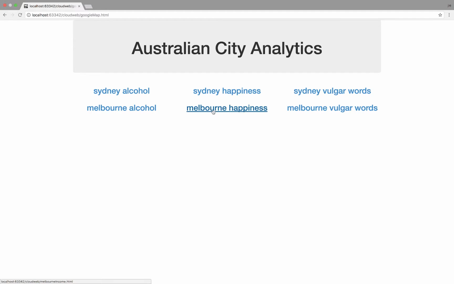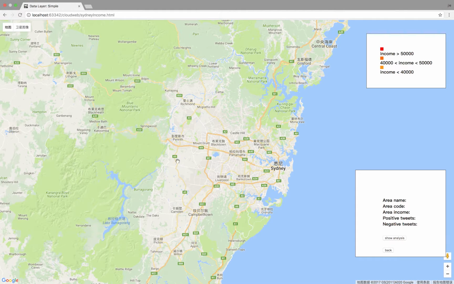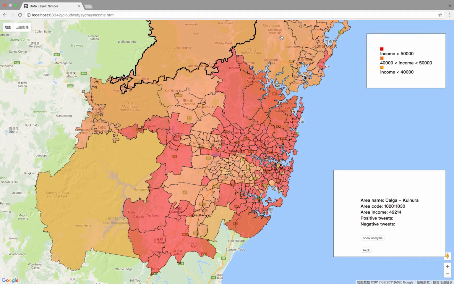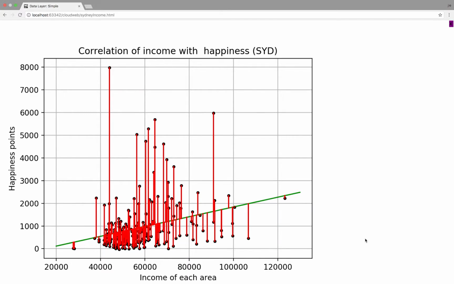We conduct the same analysis in Sydney. This bright red area shows income of over 50,000, and this light yellow shows income of less than 40,000, with the positive and negative tweets shown in the red corner. We conduct the same regression analysis in Sydney, and we can see there's a positive relationship between income and happiness for income from 40,000 to 80,000. And for areas with extremely high income, their happiness points don't seem to increase too much.